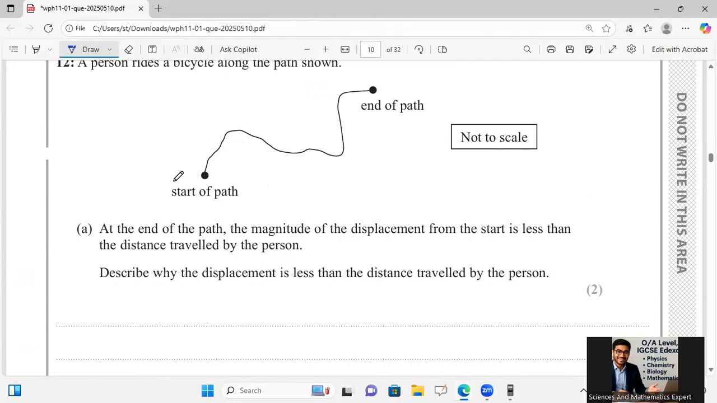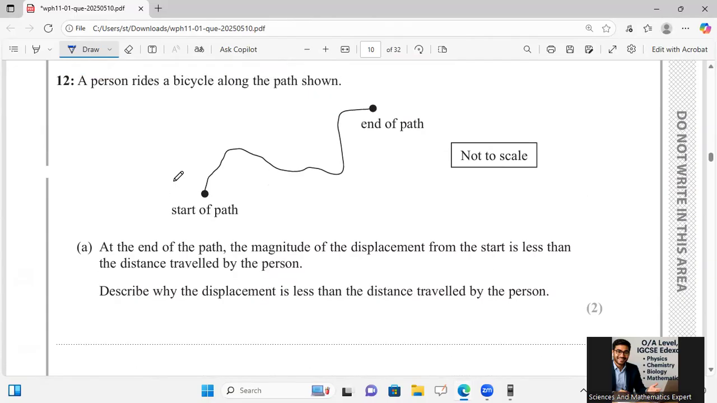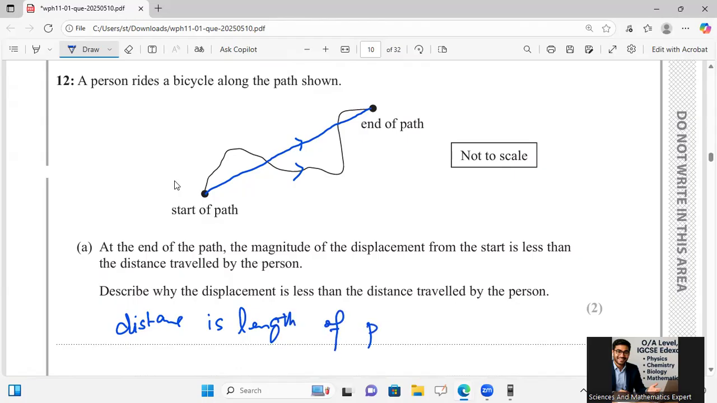Here he is saying a person rides a bicycle along the path shown. At the end of the path, the magnitude of the displacement from the start is less than the distance traveled. Describe why the displacement is less. Because we know that displacement is the shortest distance, a straight line in the proper direction from the start to end, so it should be less. Distance is the length of the path, which is larger. On the other hand, displacement is the shortest distance.